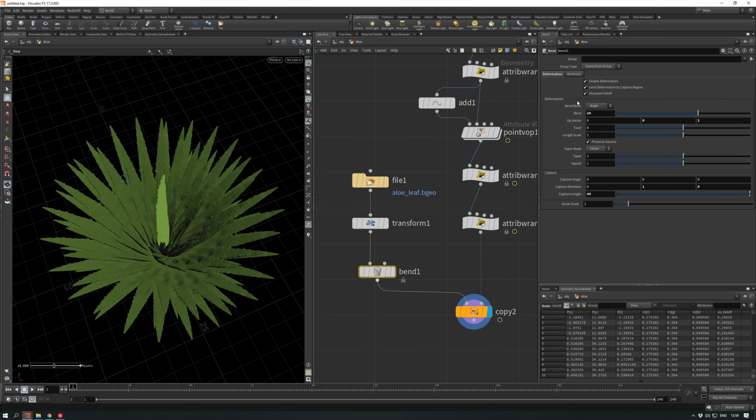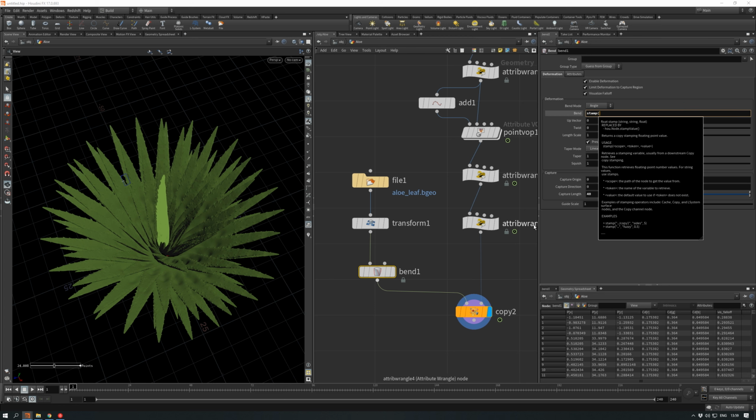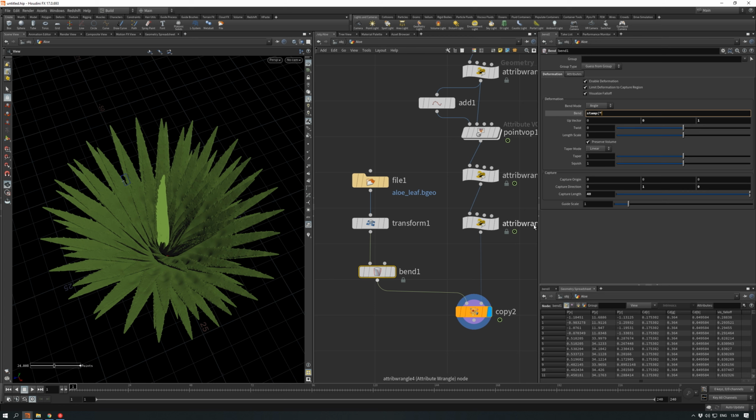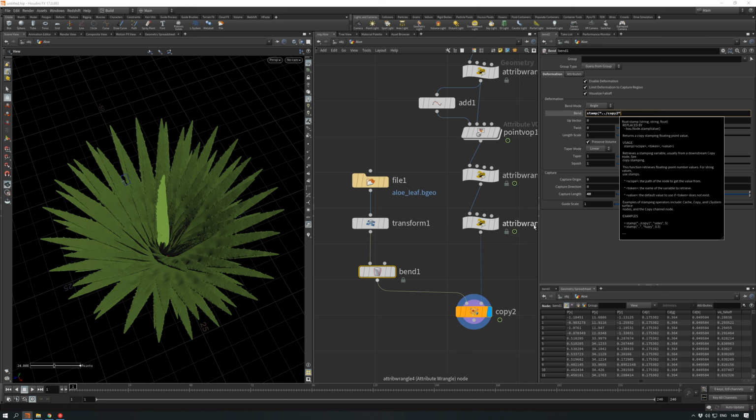Okay, we have it, and we need to type a little expression here that will be stamp, brackets, go a level lower, and specify our copy to node. Cool.